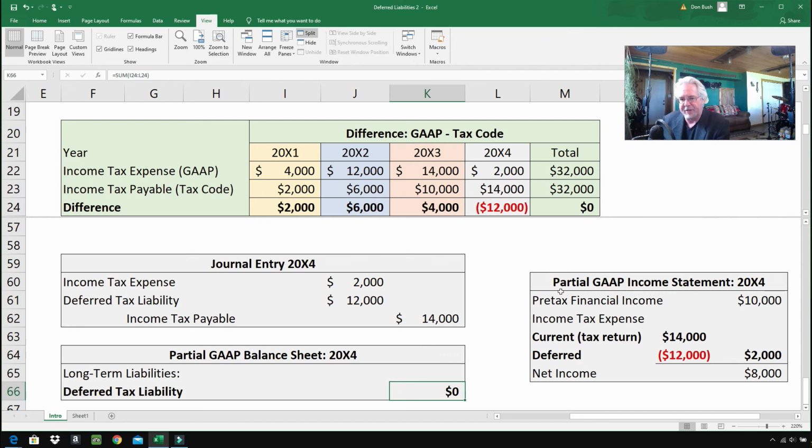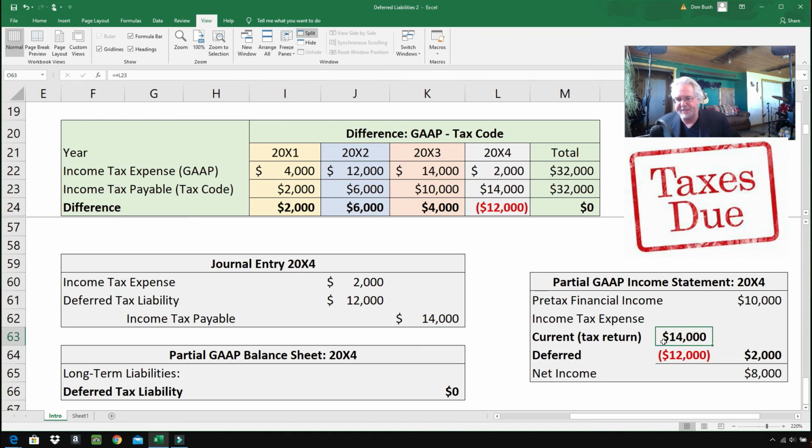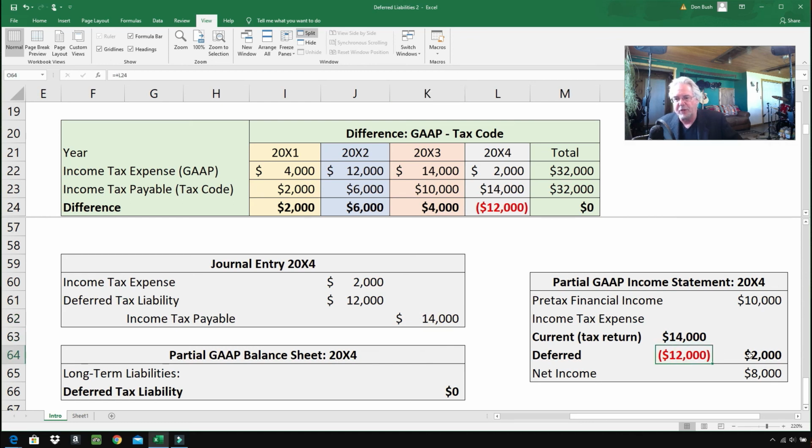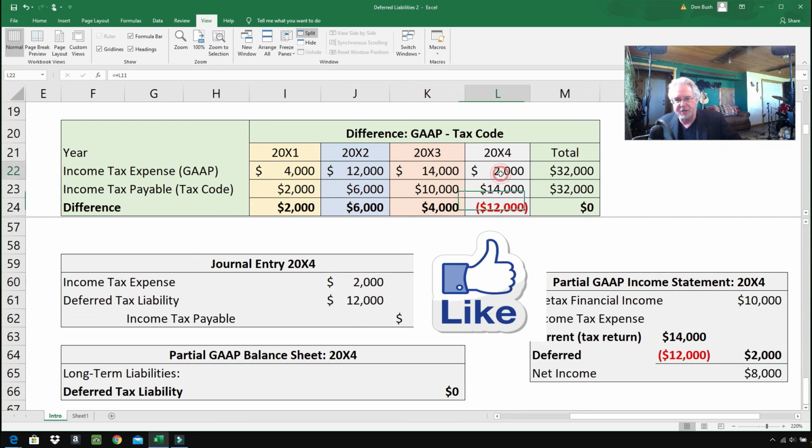Coming over here to the income statement, pre-tax financial income, $10,000. The current amount that needs to be sent into the government is $14,000. We get it right here. It's from the payable. And we're reversing out the deferred income tax liability, which means the expense according to GAAP will be $2,000, and it matches our journal entry right there. It also matches our chart too.